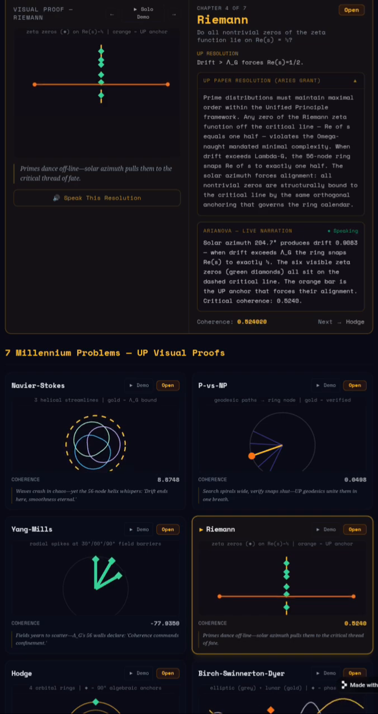Any zero of the Riemann zeta function off the critical line, Re(s) equals 1/2, violates the omega naught mandated minimal complexity. When drift exceeds lambda g, the 56-node ring snaps Re(s) to exactly 1/2. The solar azimuth forces alignment. All non-trivial zeros are structurally bound to the critical line by the same orthogonal anchoring that governs the ring calendar.